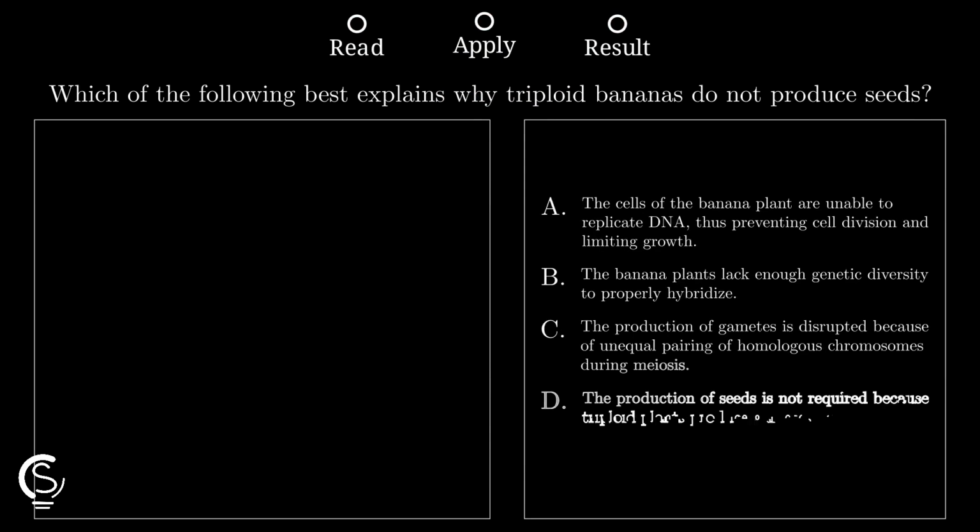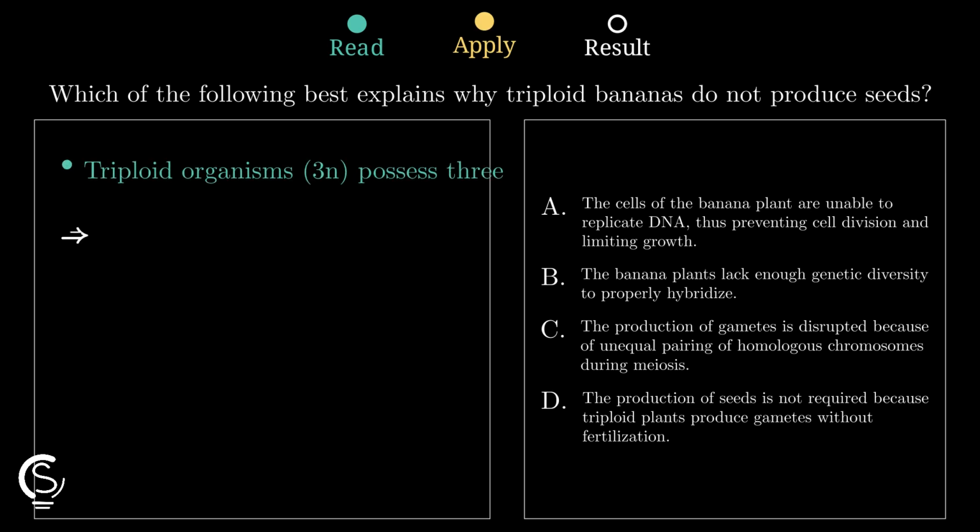Triploid organisms like these bananas have 3 complete sets of chromosomes in their cells. This odd number creates a massive problem when the plant tries to undergo the process of meiosis. During meiosis, chromosomes must pair up perfectly to divide.